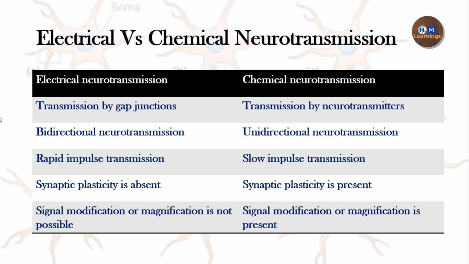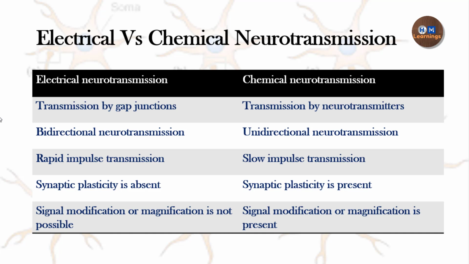Like we can change the amount of the neurotransmitter which is being secreted, simply by regulating the amount of calcium entering the presynaptic neuron. So this is just an example of how we can change the strength of the signal in chemical neurotransmission. When we look at the properties of the synapse in the coming video, I will explain in more detail how it happens.